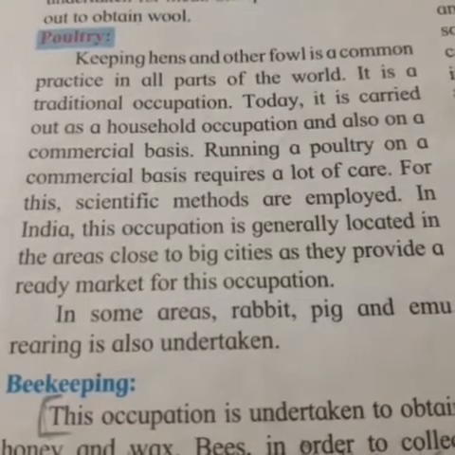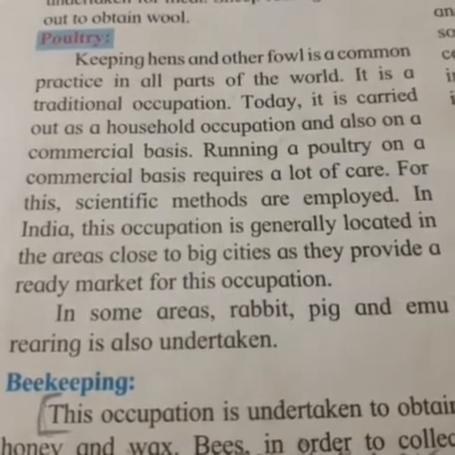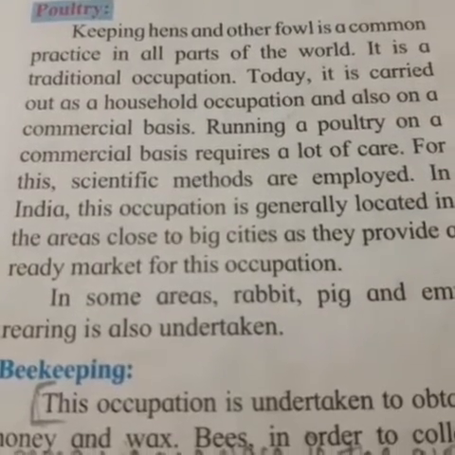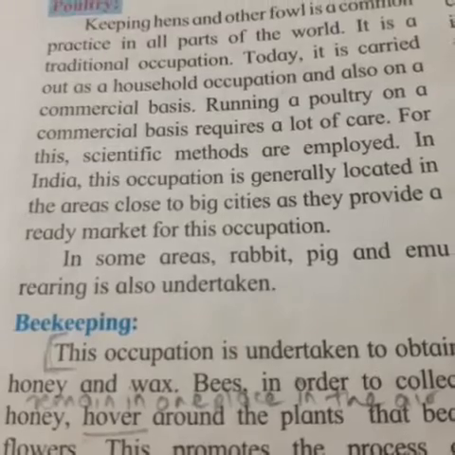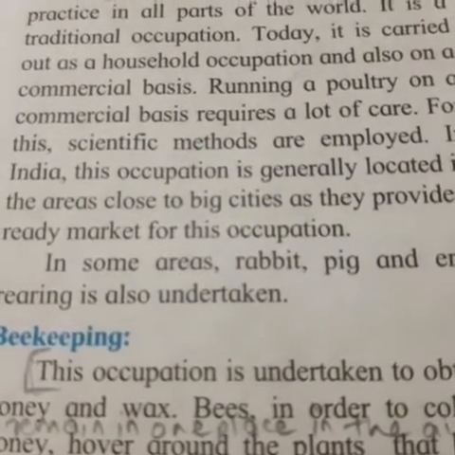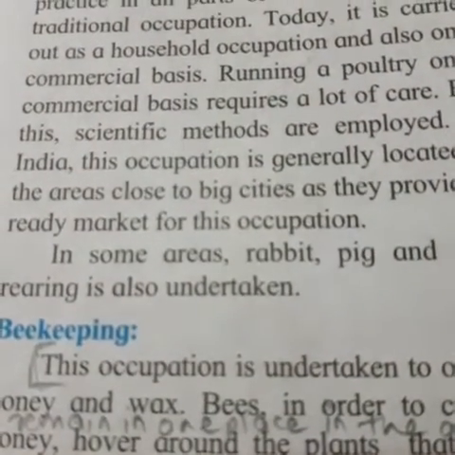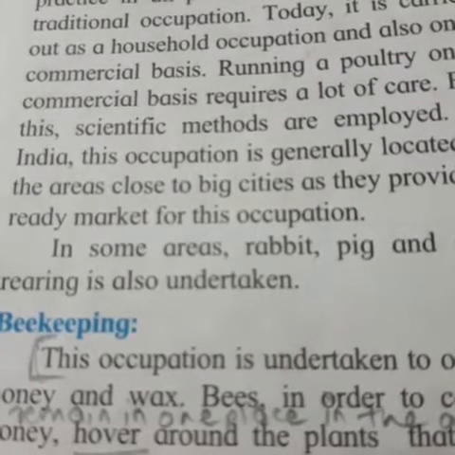In India, this occupation is generally located in the area close to big cities as they provide a ready market for this occupation. In some areas, rabbit, pig and emu rearing is also undertaken. Now over here in this paragraph they have explained this is also a traditional occupation and it is also said to be a household occupation.